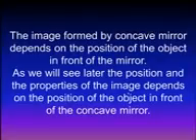The image formed by a concave mirror depends on the position of the object in front of the mirror. As we will see later, the position and the properties of the image depend on the position of the object in front of the concave mirror. We will draw different images according to the position of the object concerning the concave mirror. Our first drawing will be for an object which is located beyond F and C, more than double the focal length.